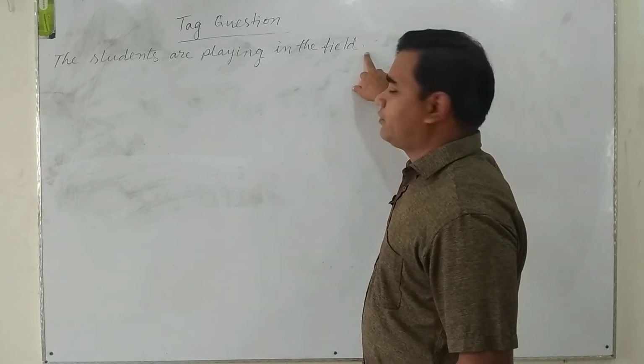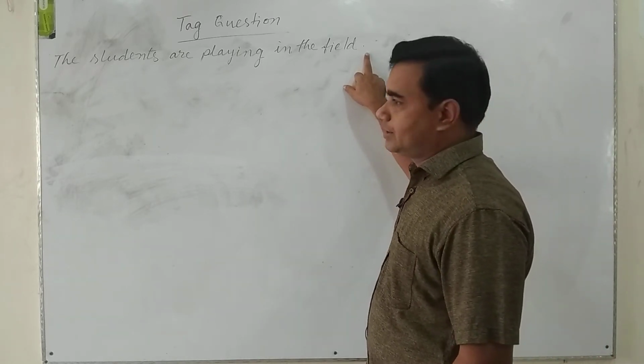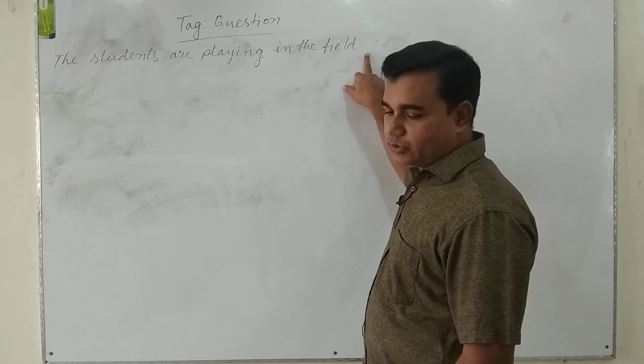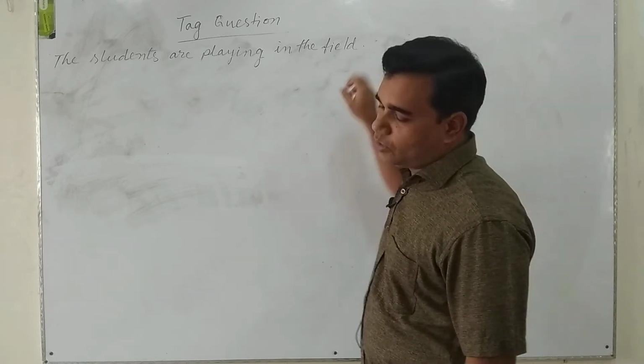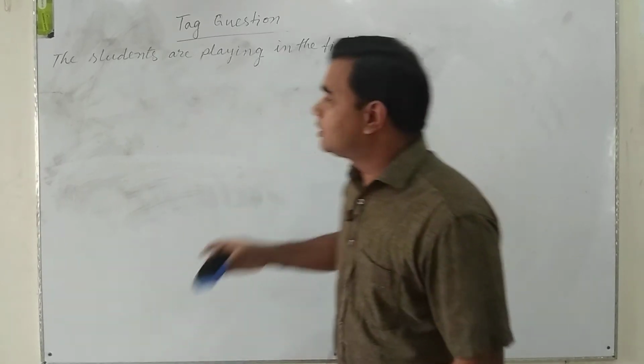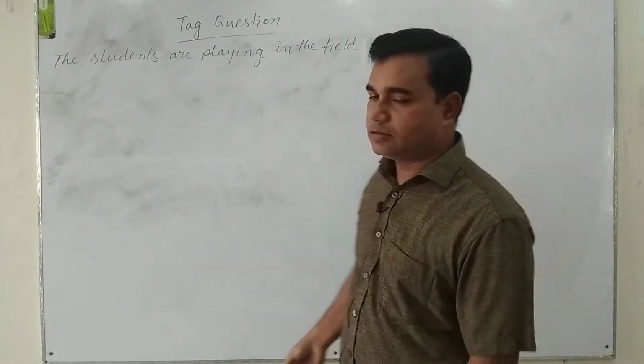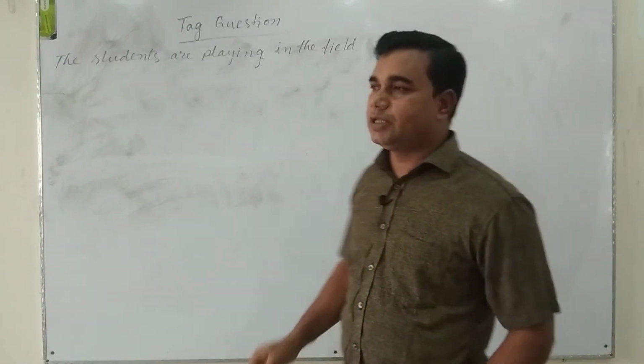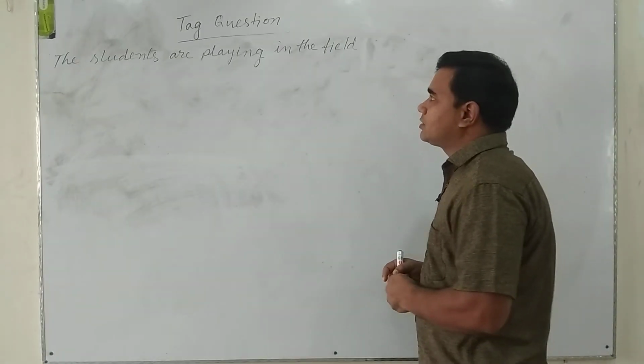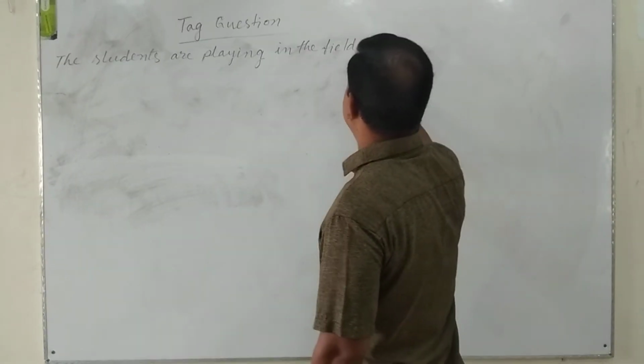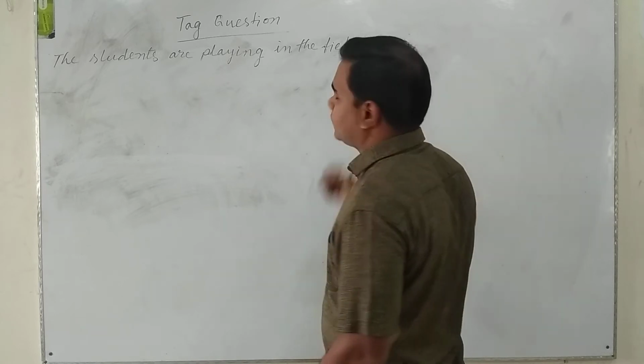We see a full stop at the end of the sentence. If we want to make a tag question, we have to omit the full stop first, and then we will use a comma.